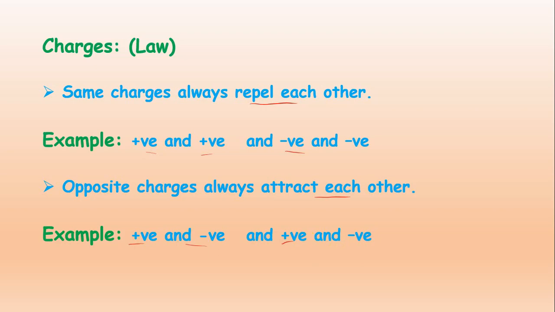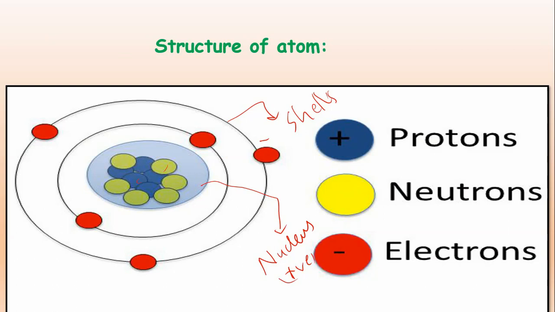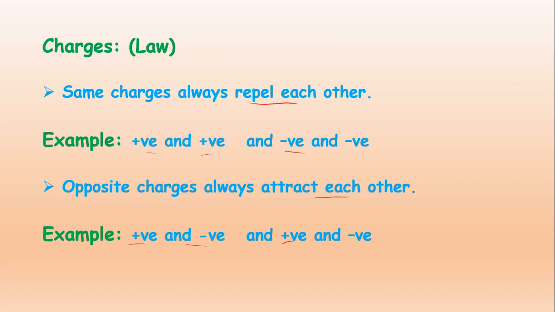So this is the same reason that electron is revolving around the nucleus, because electron has a negative charge and nucleus has the positive charge. That is the reason it is revolving around the nucleus.